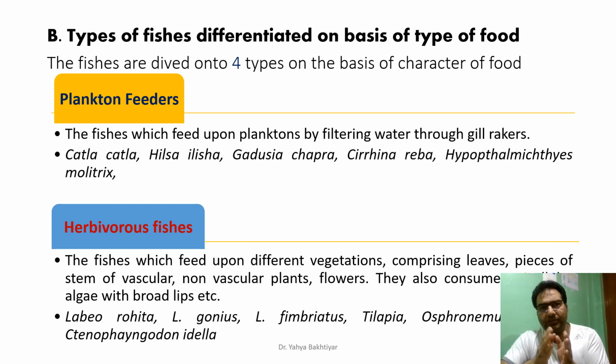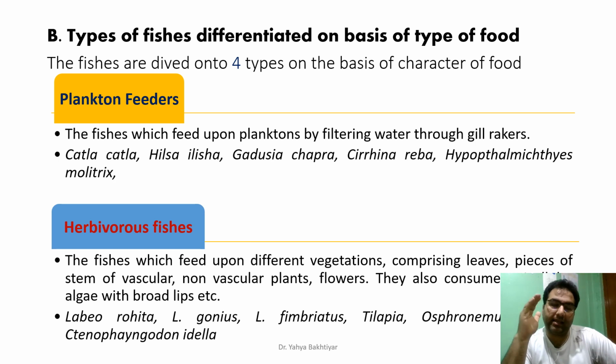So the fishes which particularly feed on plankton are called plankton feeders, such as Katla, Hilsa ilisha, Gadusia chapra, Cirrhinus mrigala, Puntius reba, and Hypophthalmichthys molitrix.